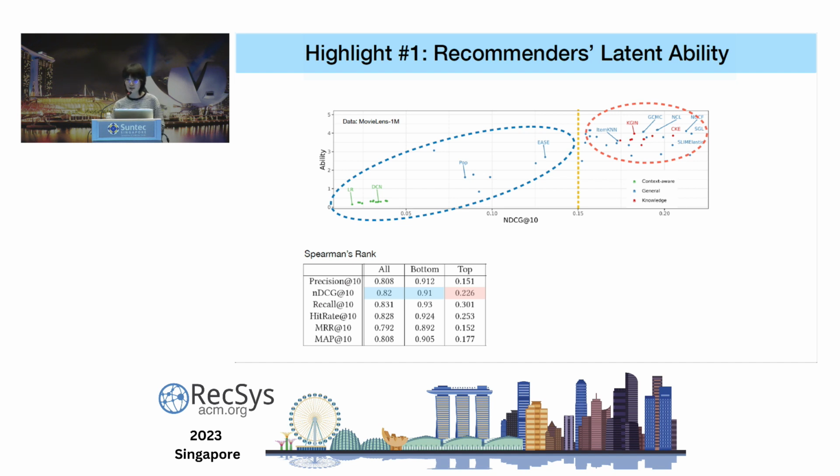We think this result is interesting because when we evaluate recommender systems, what we care about are those top models. And this result basically tells us that high rankings from those top evaluation metrics do not reflect high ability in modeling user preferences.